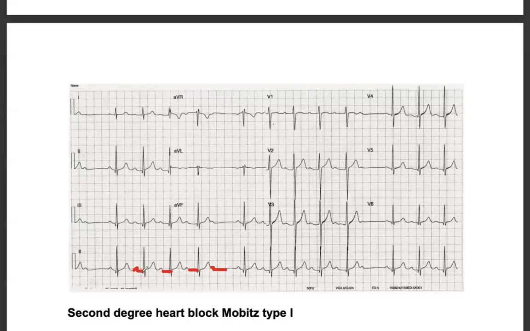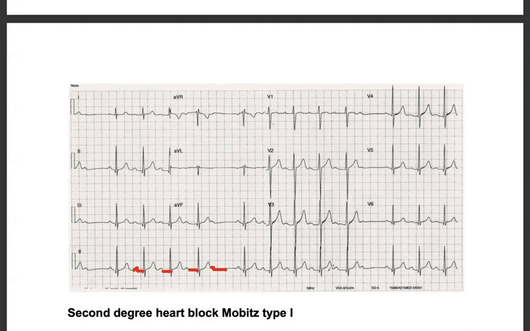Usually in this ECG, it is following a pattern. PR interval, increased PR interval, more increased PR interval, then followed by a dropped beat. So you are getting almost 1 QRS, 2 QRS, 3 QRS, 4 QRS, and then the fifth beat is dropping. Here, 5.